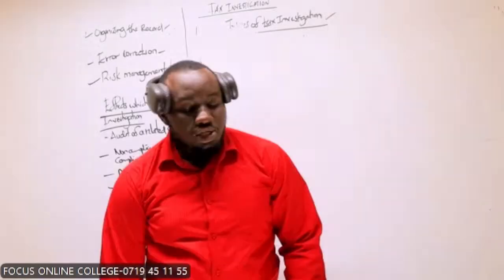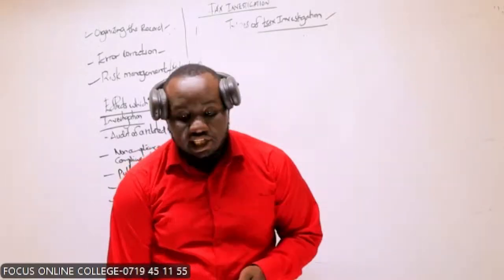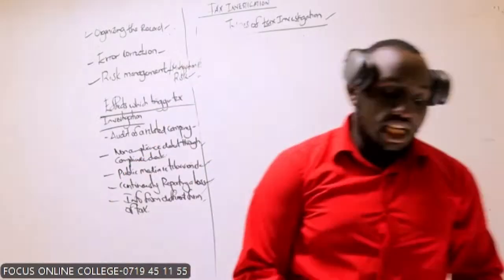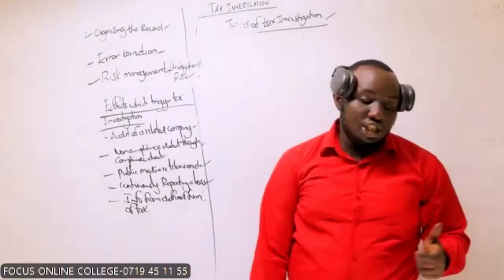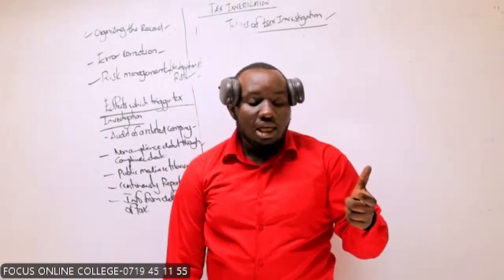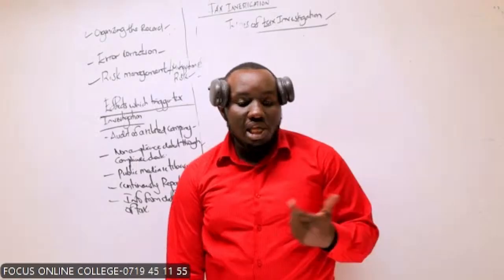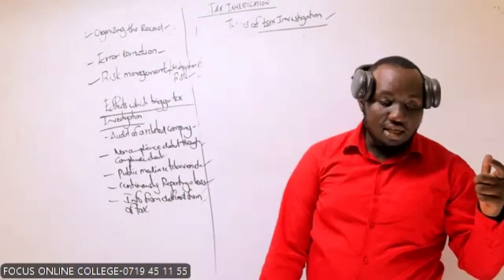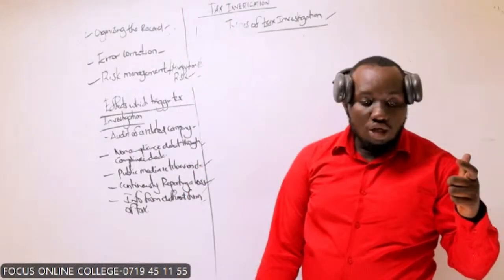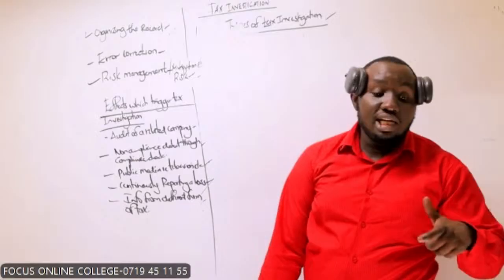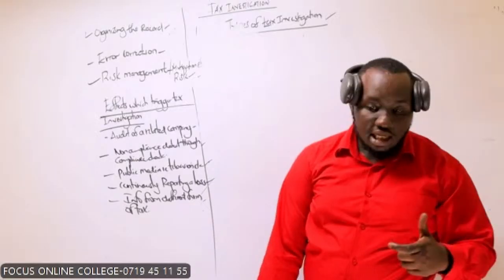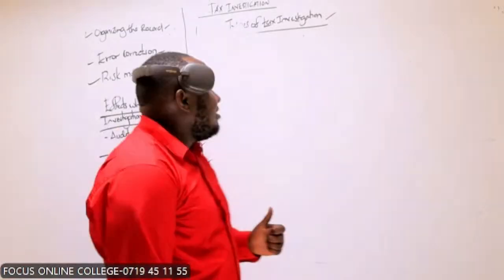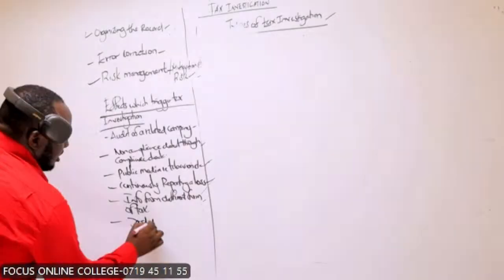So again, realize that there's what we call the industry margins. Are we together? For every industry, there's always a profit margin. Have you ever known that? Every industry has margins. For SMEs, we know the Kenya Revenue Authority. You ask yourself, how do they carry out assessment? There's what we call industry profit margins. So if your profit margin does not correspond with the industry profit margins, then that will trigger an investigation. But then we have, very importantly, third-party information.